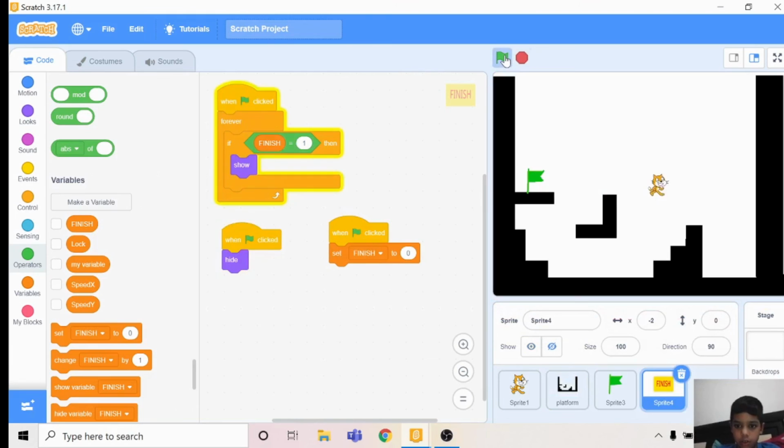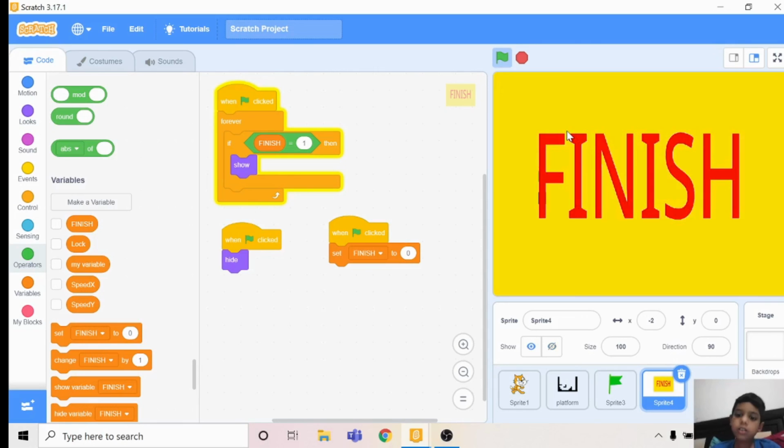Now the flag is dead. The game is over. We win.